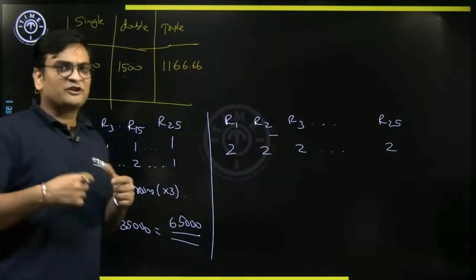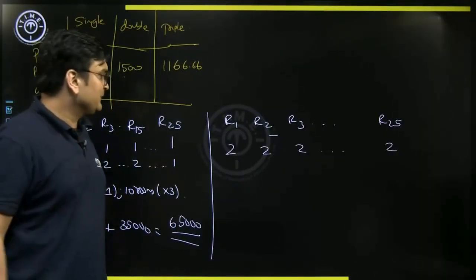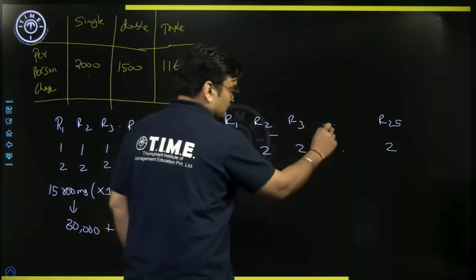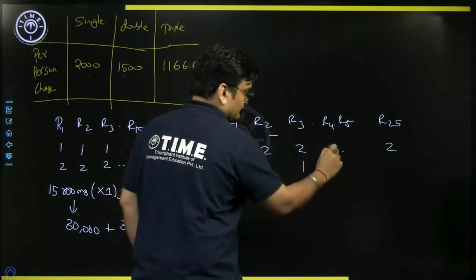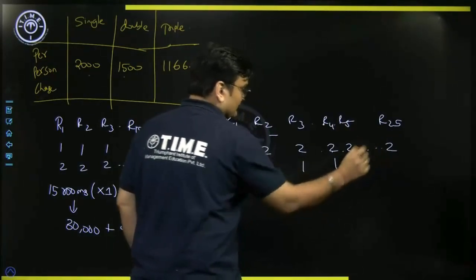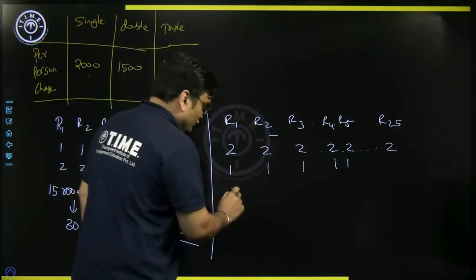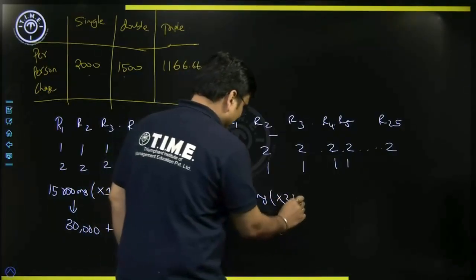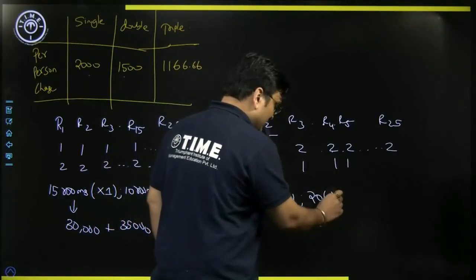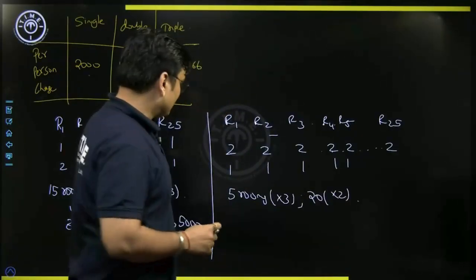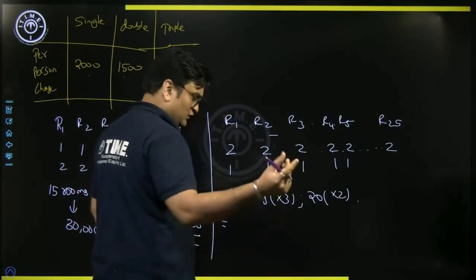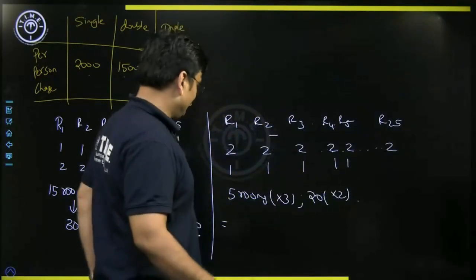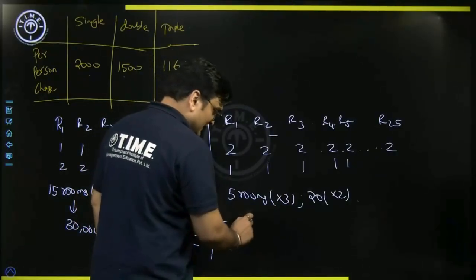But this way I'm only able to accommodate 50 people. There are 5 more people remaining. I will send those 5 people to the first 5 rooms. So that means in this case, you have 5 rooms with triple occupancy and you have 20 rooms with double occupancy. So what's going to be the revenue? Let's look at it. One triple occupancy was 3,500. So 3,500 into 5 will be 17,500.